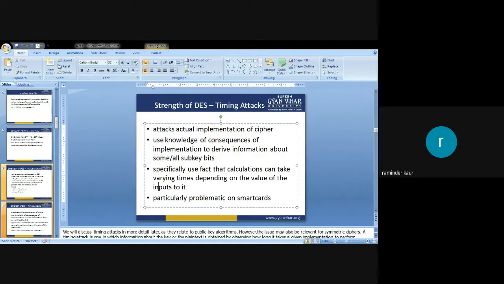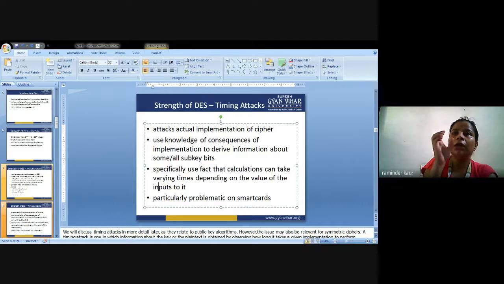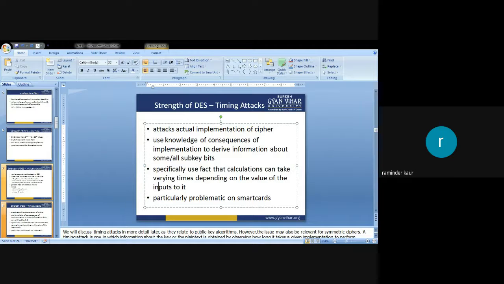Timing attack means at what time a hacker should attack a particular piece of information being sent over the network. So what will be the timing constraints attached to the information that is being transferred?